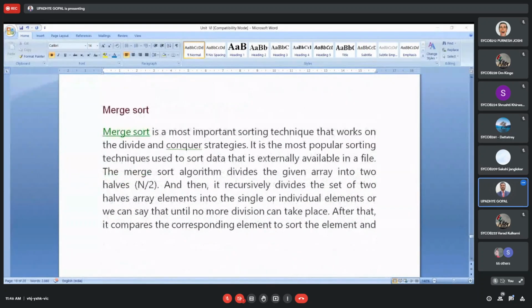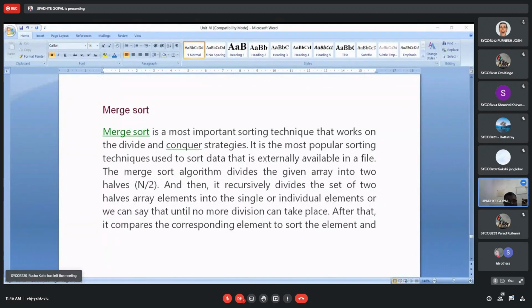Okay, so this is the thing. Now for the first type mentioned in your syllabus, we will go for merge sort first. This is another simple algorithm and easy to understand. That's why we will go for merge sort, and then we will go for quick sort. After that, we will go for heap, shell, and all.